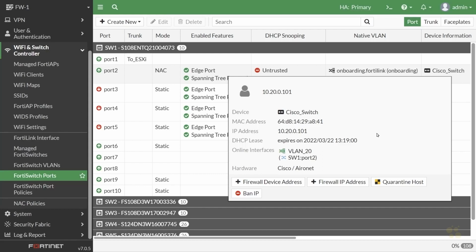Now, another really amazing feature that's handy is the ability from many different screens to grab a host and put it into quarantine. And that's exactly what we're going to discuss a little bit further in the next video.